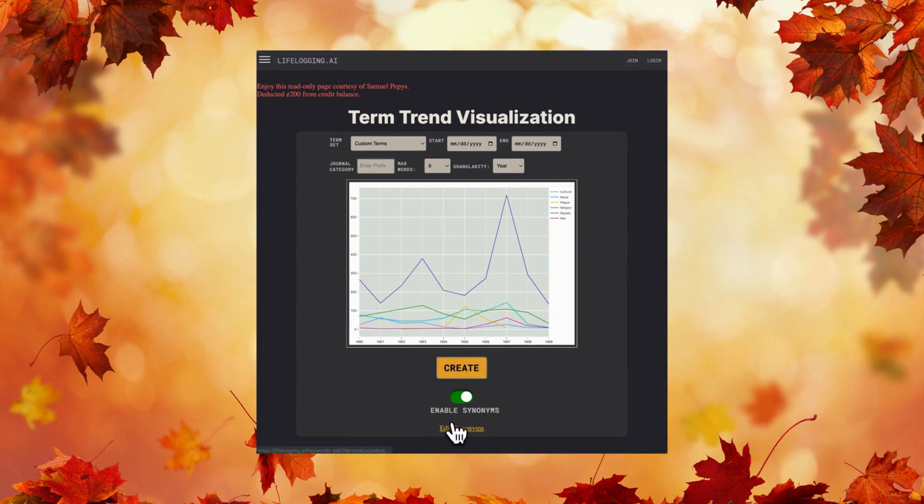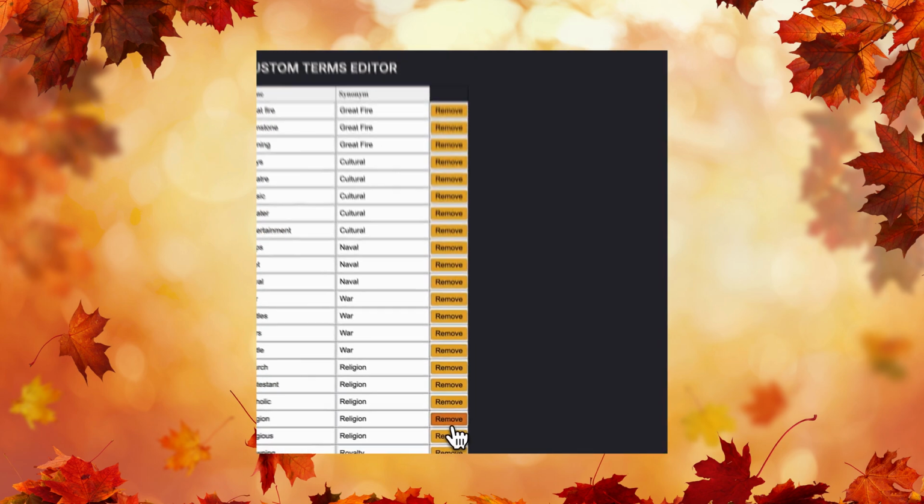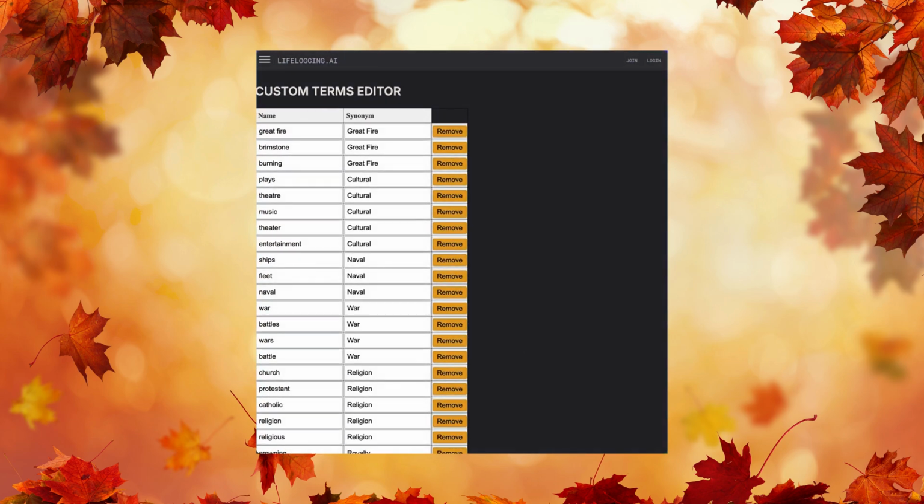Let's click on Edit Synonyms again. This time it takes us to the Custom Terms editor. Here we see several terms grouped into categories using the synonym system. For example, the terms Great Fire, Brimstone, and Burning are all grouped under Great Fire. This means all mentions of these related words in the text will be counted together under the term Great Fire.